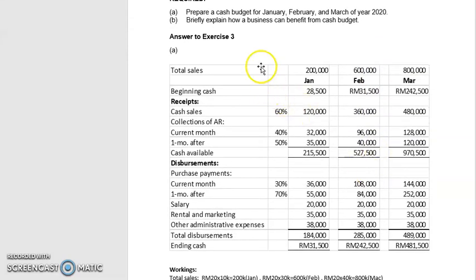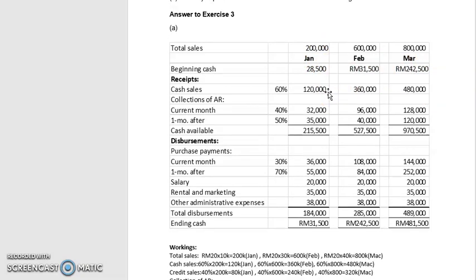So the answer is you put all the total sales and then the beginning cash for January, okay, and then the cash sales 60%, 120K. For the collection of accounts receivable: current month 40%, 1 month after 50%, and you will get cash available.